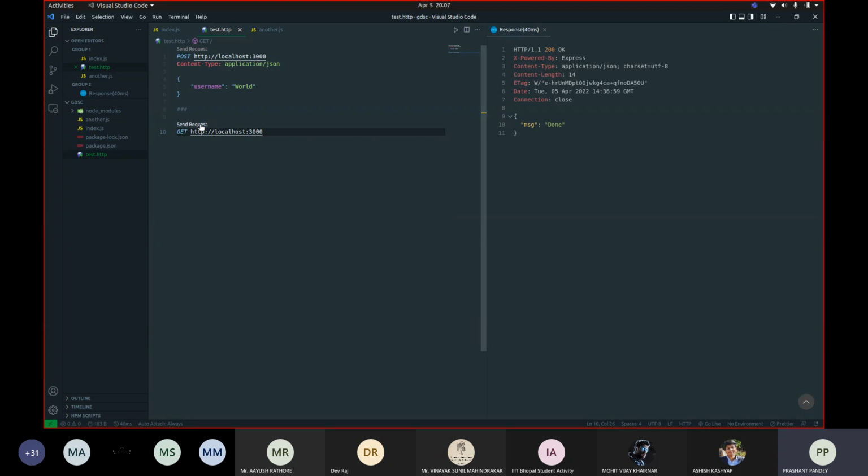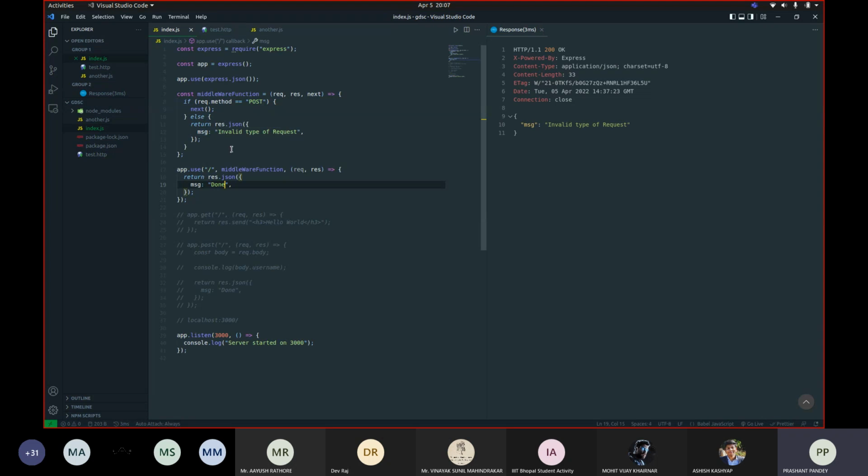And now if I make a get request to the same backend, I will receive this message, invalid type of request. So this middleware function checked this request. If it was a post request, then only it let it be processed further, or else it returned an error message that this was not a valid type of request and we can't process it further.